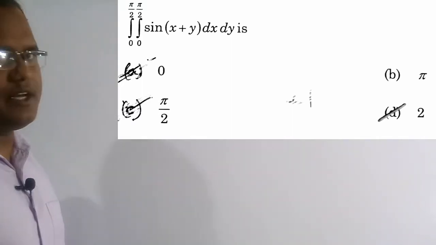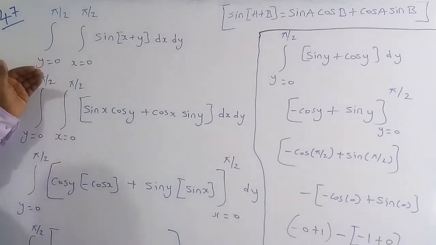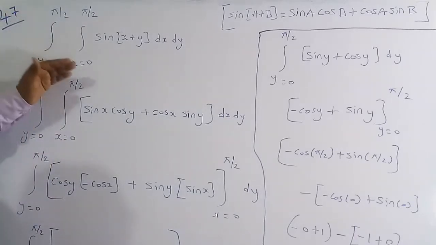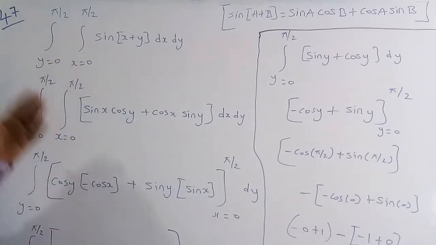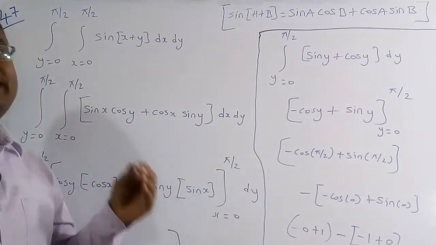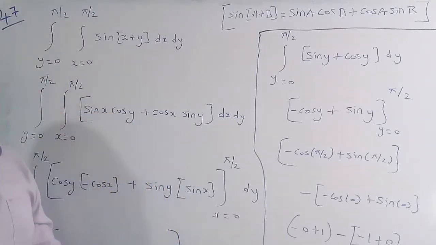So let's solve this numerical. In the question they have given y varying from 0 to pi by 2, and also x is going to vary from 0 to pi by 2. Sin of x plus y dx dy, this is the integration that we need to figure out.